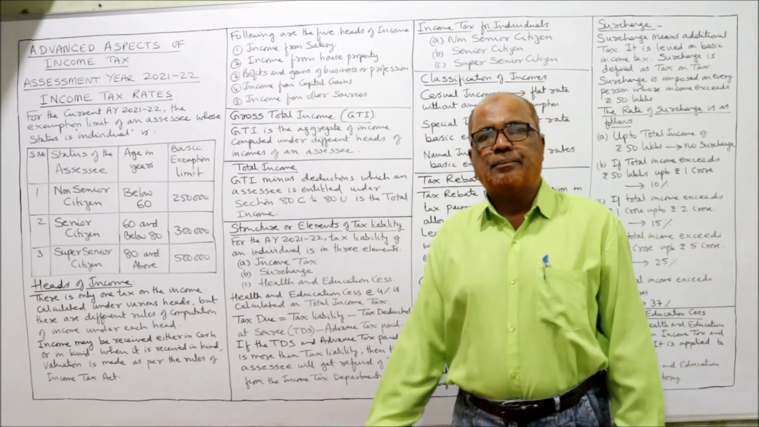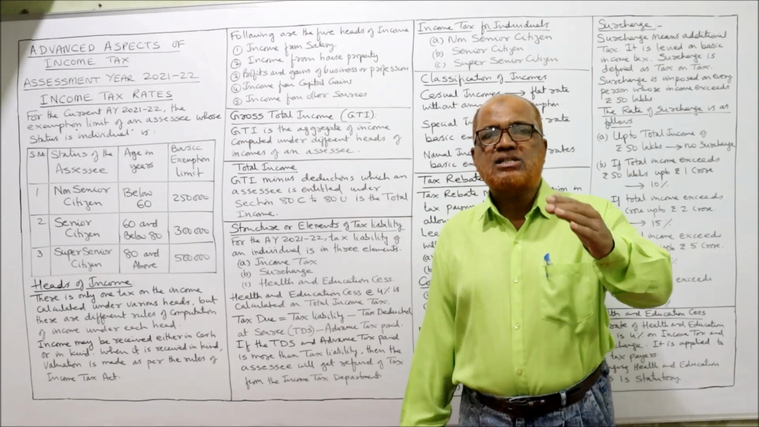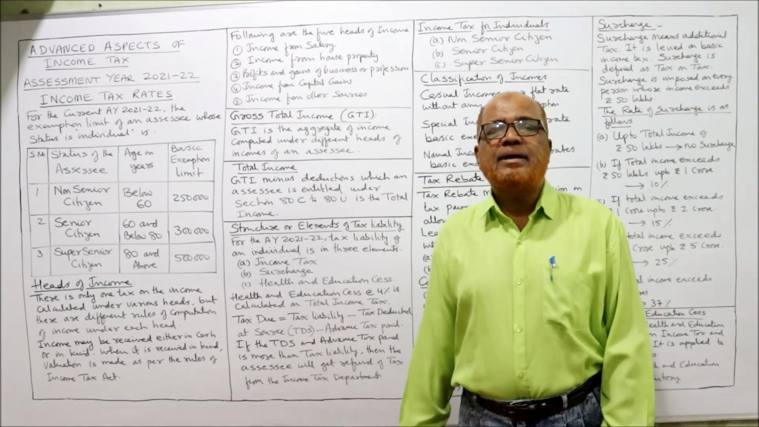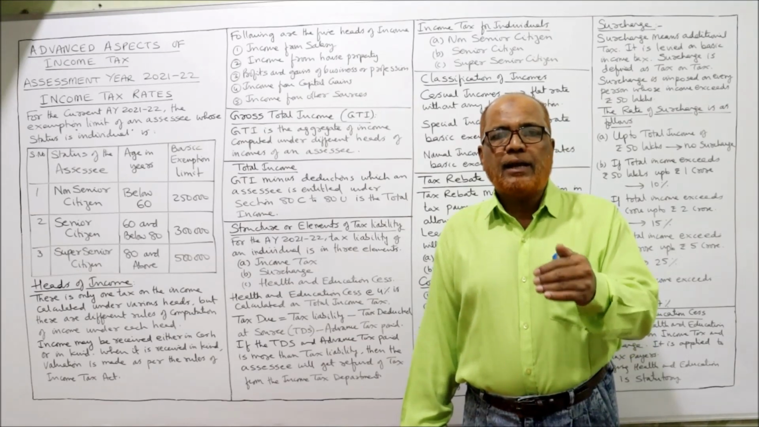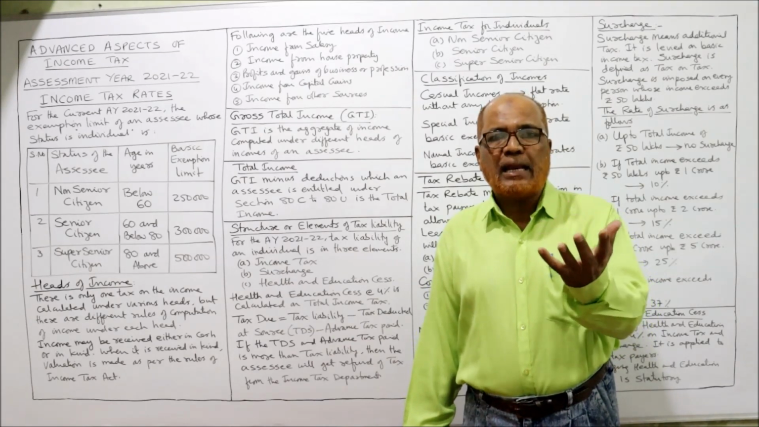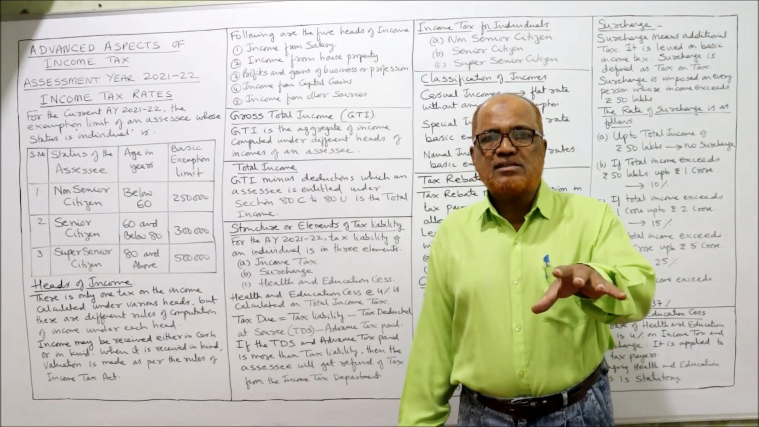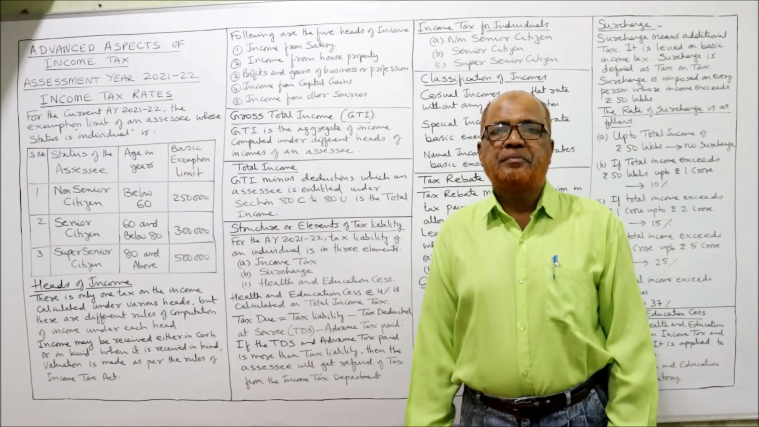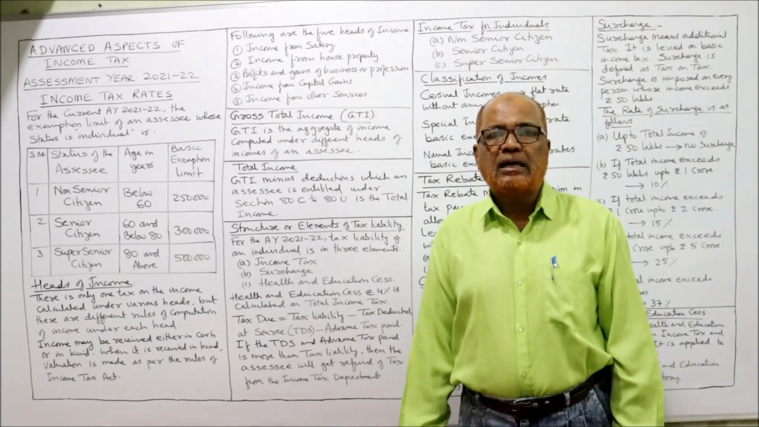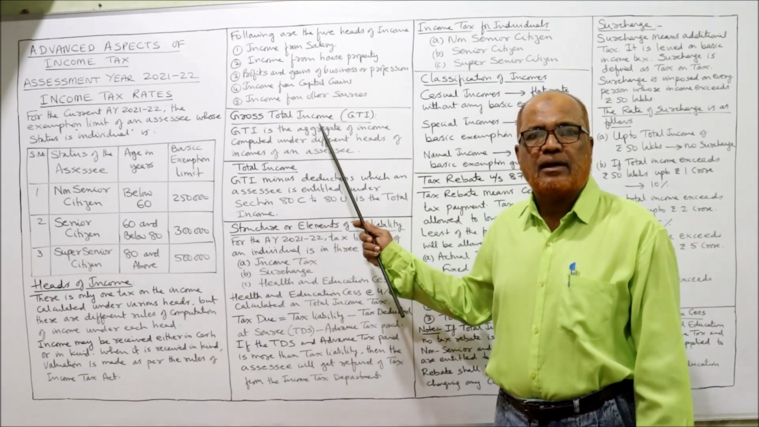Income from capital gain. If during the previous year a person has transferred a capital asset and earned some income, for example, a person purchased some jewelry 10 years back and during the current previous year he sold the jewelry and earned income, that is called capital gain. And if any capital gain arises, it is taxable under income from capital gain.